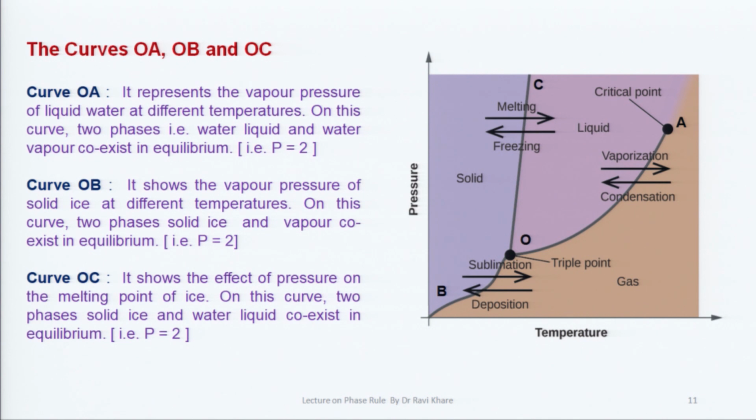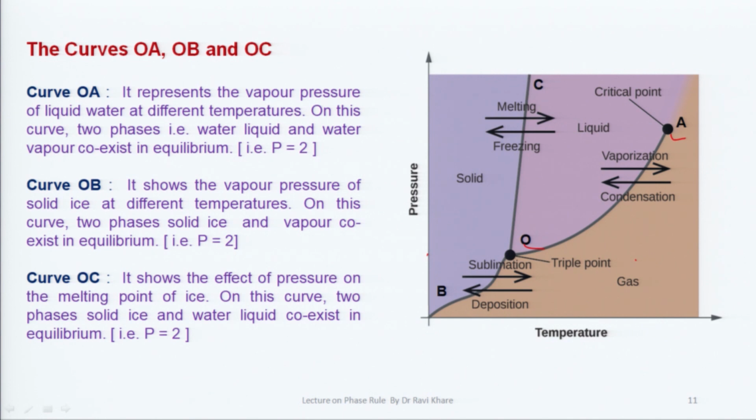The curve OA represents the vapor pressure of liquid water at different temperatures. On this curve, 2 phases, that is water liquid and water vapor, coexist in equilibrium. This curve is known as the vapor pressure curve, and on this curve, water exists in liquid form and vapor form in dynamic equilibrium.